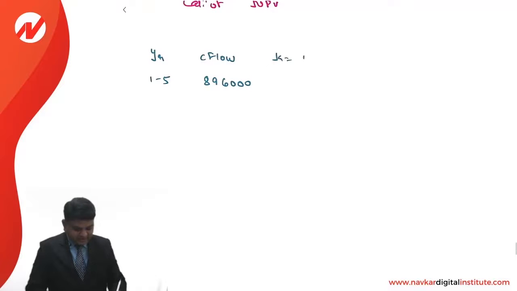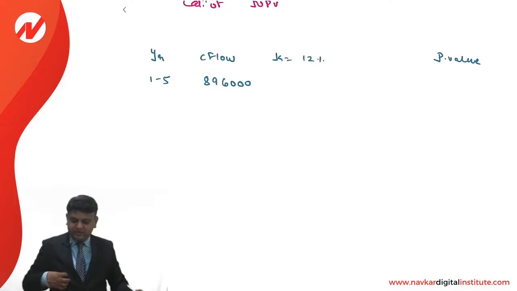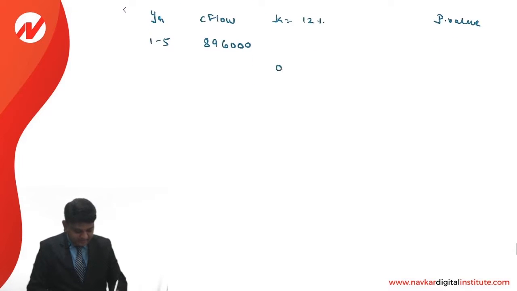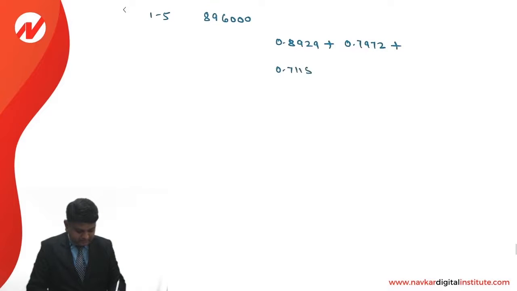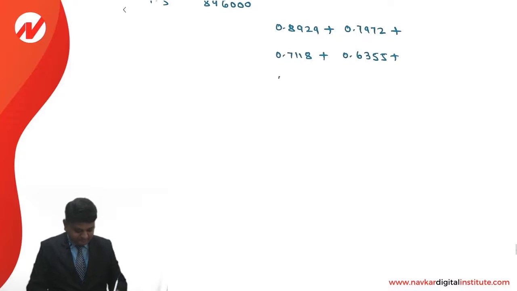Discounting at the rate of 12%, and based on that, the present value will be calculated. 1 divided by 1.12, first year factor is 0.8929, second year 0.7972, third year 0.7118, next 0.6355, and it is 0.5674.